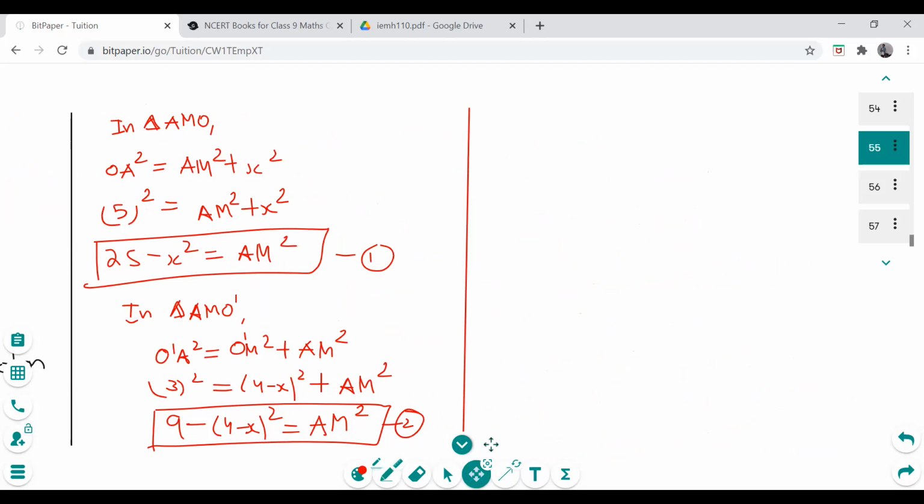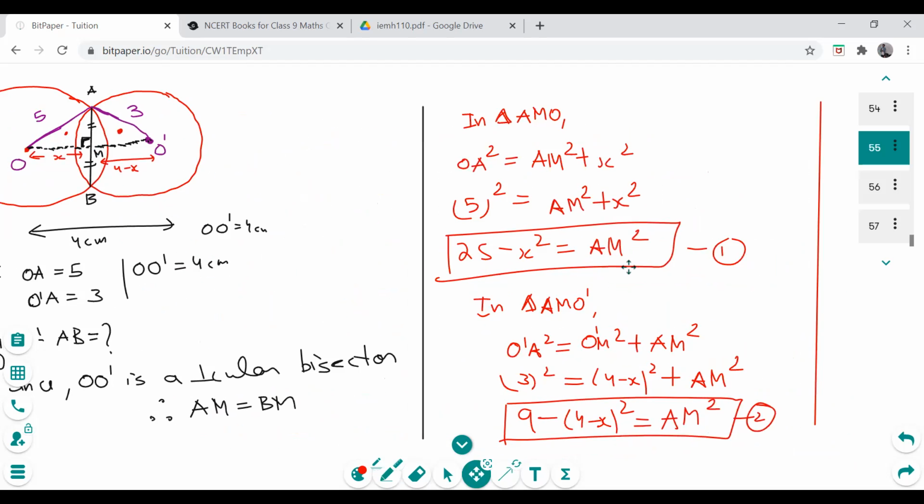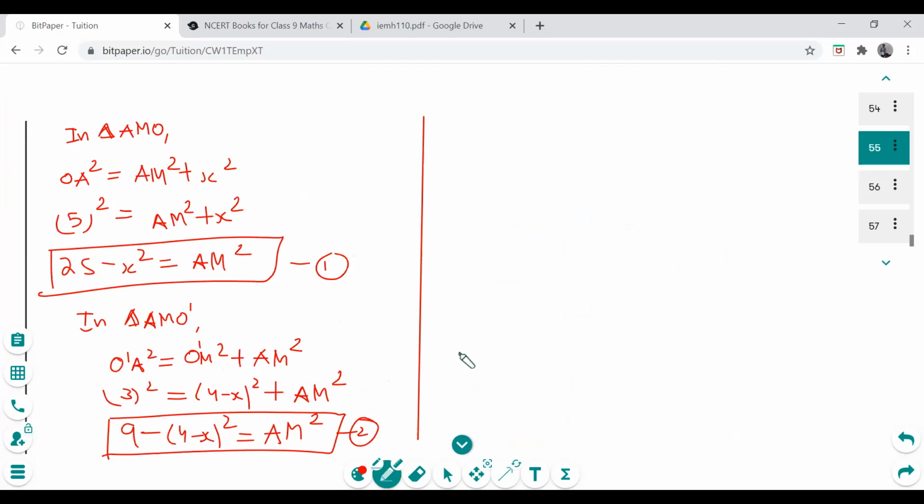See, from both the triangles, we found out AM square. Now both are equal to AM square. So we can plug in like this. From 1 and 2, 25 minus x square will be equal to 9 minus (4 minus x) whole square.